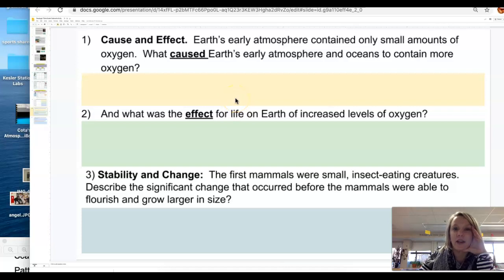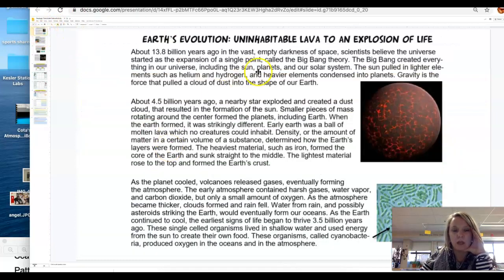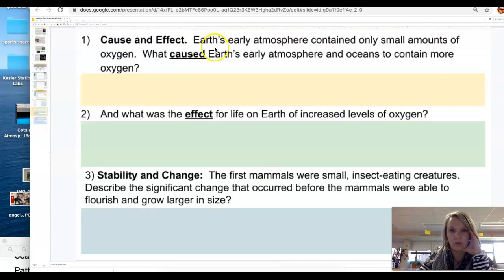Number one says cause and effect. Earth's early atmosphere contained only small amounts of oxygen. What caused Earth's early atmosphere and oceans to contain more? All right, so we learned in the first page of reading that early Earth's atmosphere was not anything like what we need now for life, right? We didn't have any oxygen. So what happened to produce that oxygen that we see now? All right, that's question number one. What caused Earth's early atmosphere and oceans to contain more oxygen?